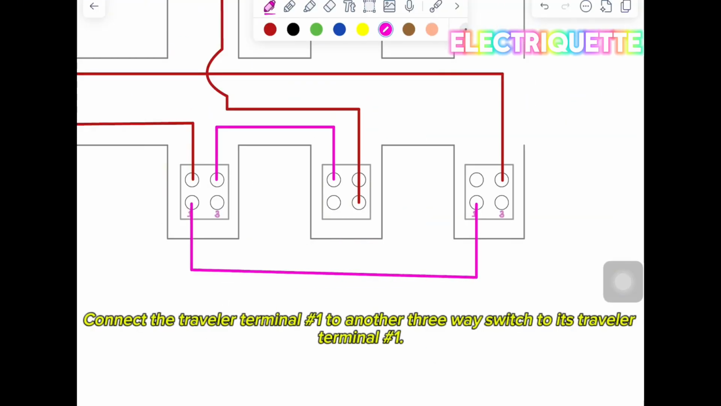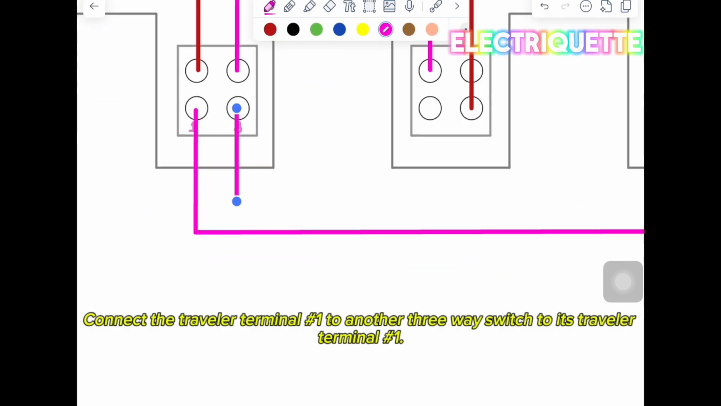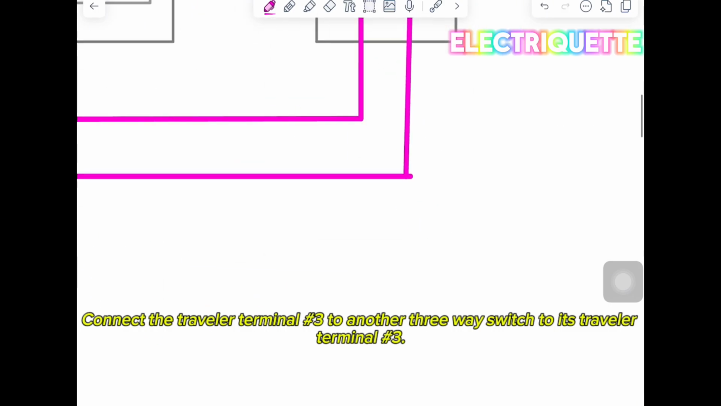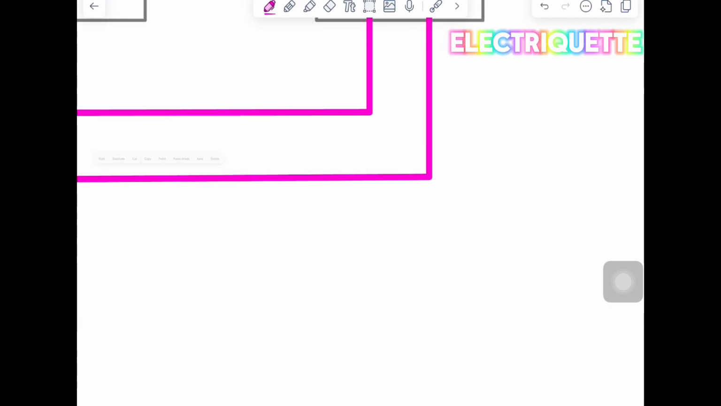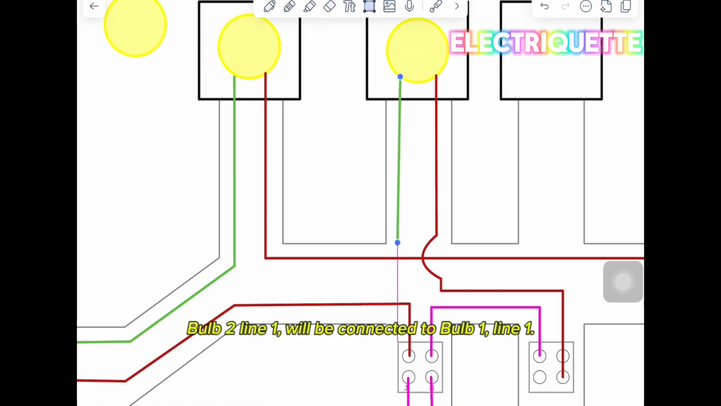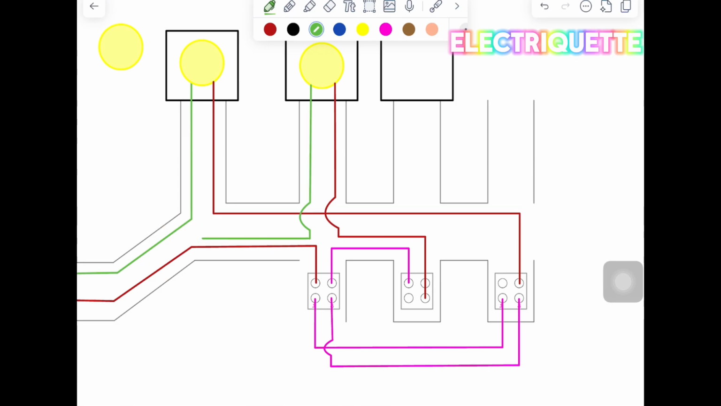Connect the traveler terminal number 1 to another three-way switch to its traveler terminal number 1. Connect the traveler terminal number 3 to another three-way switch to its traveler terminal number 3. And to complete the circuit, bulb 2 line 1 will be connected to bulb 1, line 1.